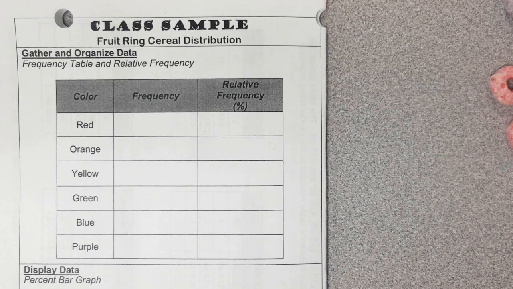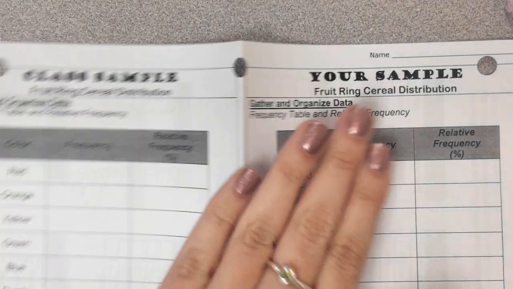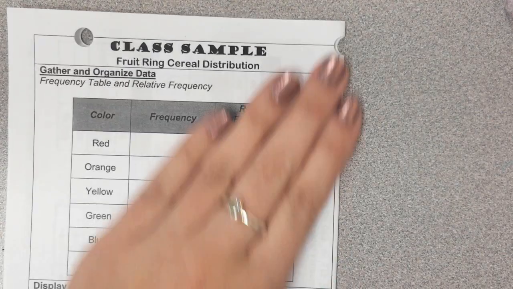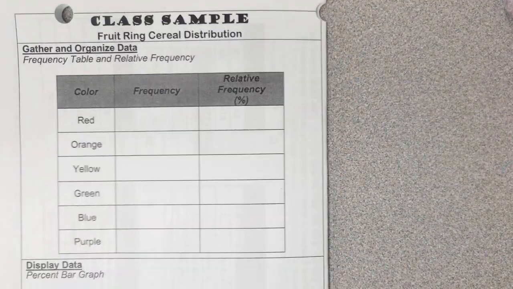All right, guys, so we're starting off our data unit today, and we're going to start by talking about frequency and relative frequency. Now, when you look at our notes right here, yes, I know yours is divided into two where it talks about class sample, your sample. We're going to start on the class sample side. We're going to do this part all together, okay?